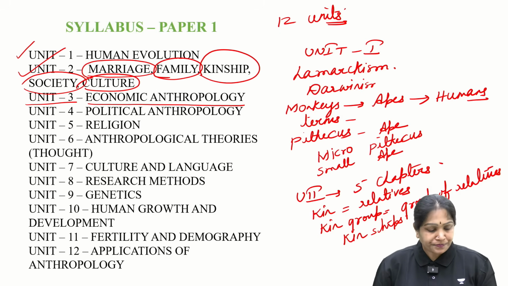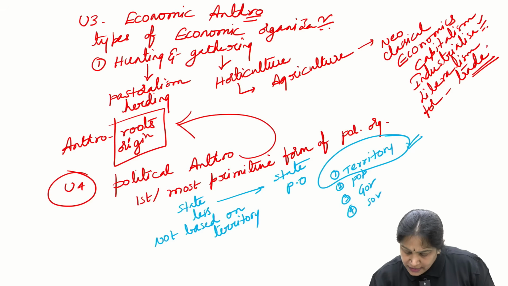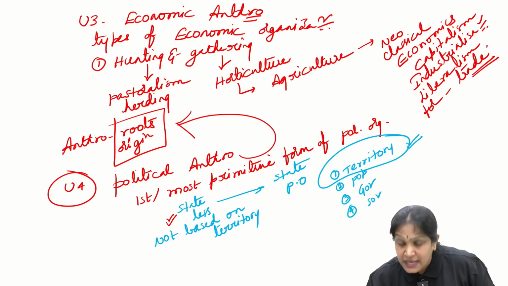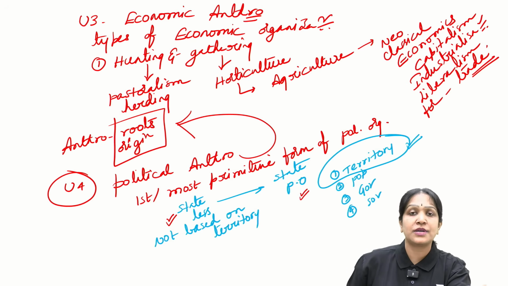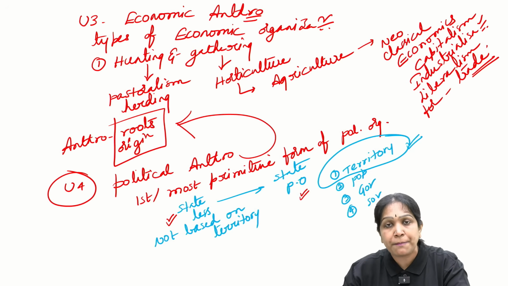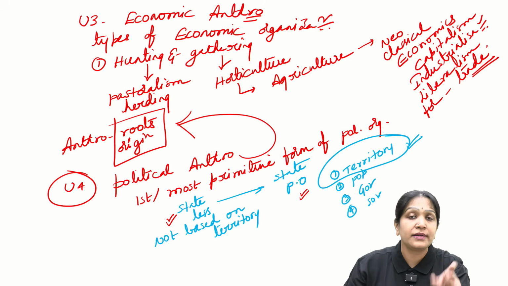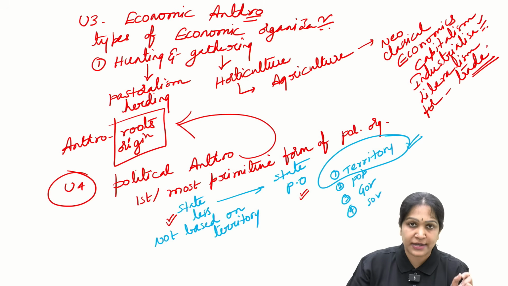So the stateless political organization gradually evolves into state political organization. In primitive societies, lineage heads used to govern the lineages, but now governments govern the public based on territories. So this is how political organization evolves.